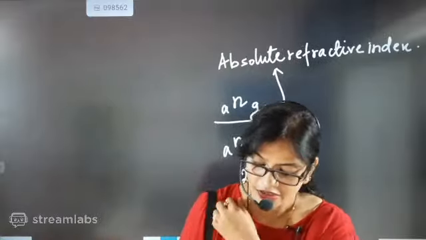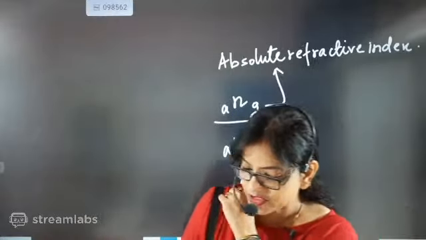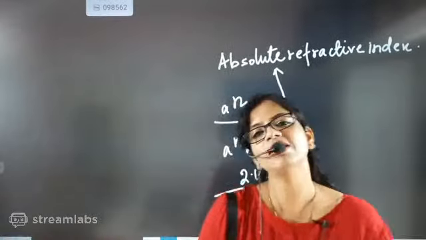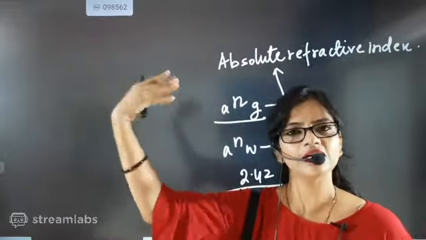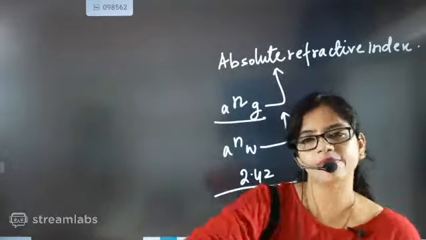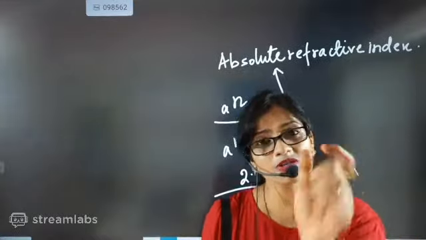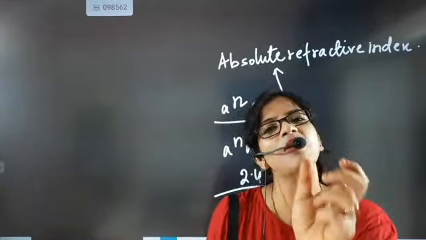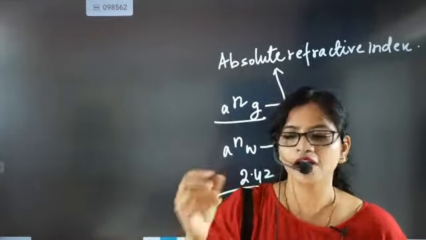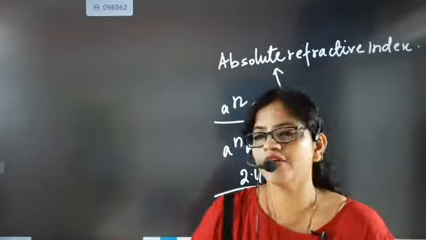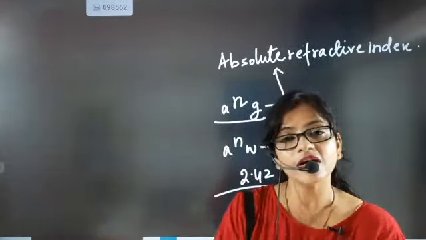Yes beta, here the bending will be maximum. Absolutely correct. Here in diamond, when the light comes exactly from air to diamond, the bending will be exactly maximum. And because of that bending only, diamond is sparkling. You know, it's tetrahedral. If you see an original diamond, you will throw it. But beta, the tetrahedral cut is there.